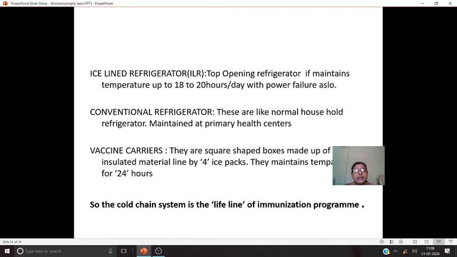దీస్ ఆర్ ఆల్ అవైలబుల్ ఇన్ ద primary health centers. Next, conventional refrigerators are like our fridges, household refrigerators లాగా ఉంటాయి, డోర్ టైప్ ఉంటాయి. They are maintained in the primary health center because from the primary health centers they have to take the vaccine to the sub centers లో పెట్టుకోవాలి కాబట్టి అక్కడ నుంచి మళ్ళీ అవుట్ రీచ్కి తీసుకుపోవడానికి we have to preserve the vaccine there కాబట్టి so the sub centers are supplied with the conventional refrigerators.